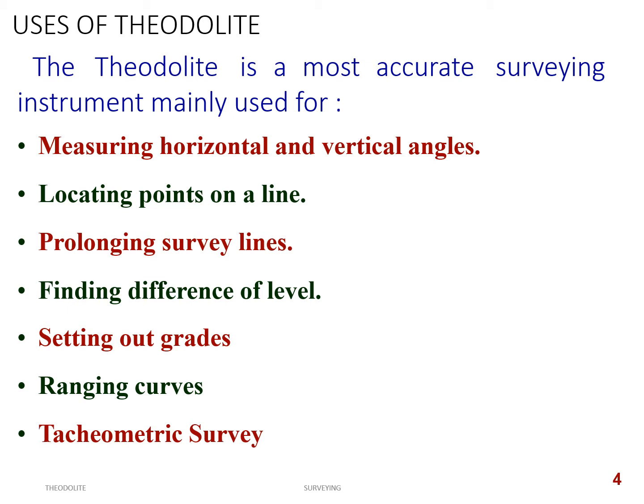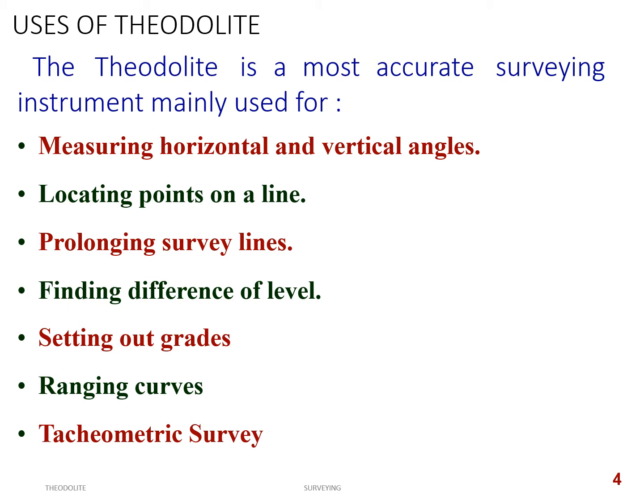Now, locating points on a line. When a line is provided to you on the ground, let us say AB, and on that line you want to locate intermediate points, you can do that with the help of a theodolite. You just need to align the two points with the telescope. Then you can move the telescope vertically around the trunnion axis, that is the horizontal axis, and you will get those points.